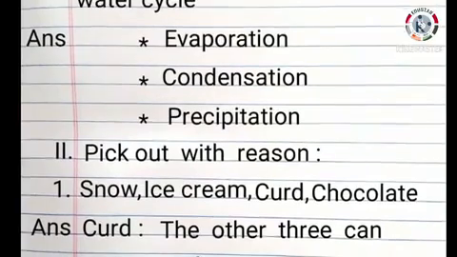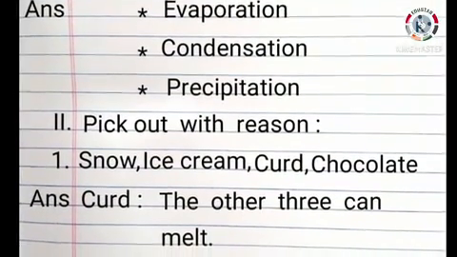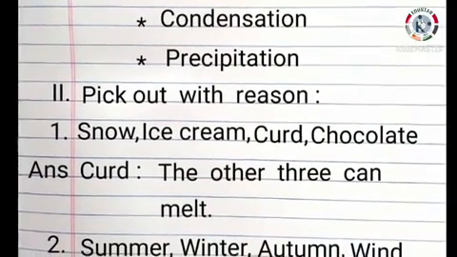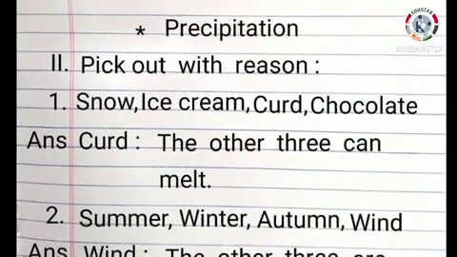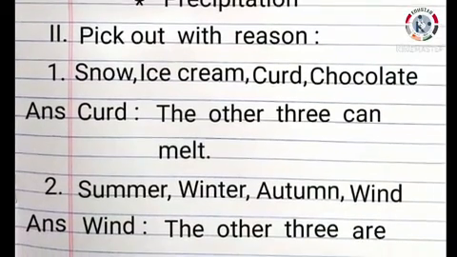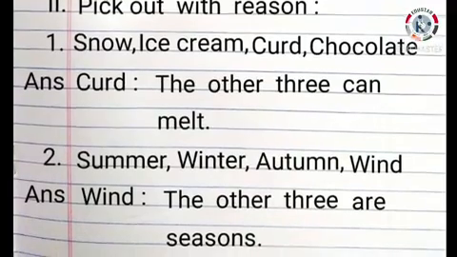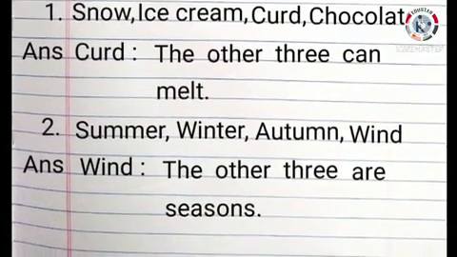Next, Roman letter 2. Pick out with reason. First question. Snow, ice cream, curd, chocolate. The answer is curd. The other 3 can melt. 2. Summer, winter, autumn, wind. Answer is wind. The other 3 are seasons.